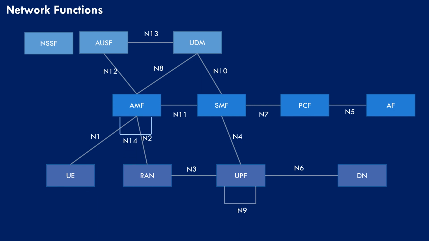Two AMFs are connected via N14 interface, and AMF and PCF is connected via N15. N22 interface connects NSSF to AMF. So this is how I have visualized reference point based architecture of 5GC.